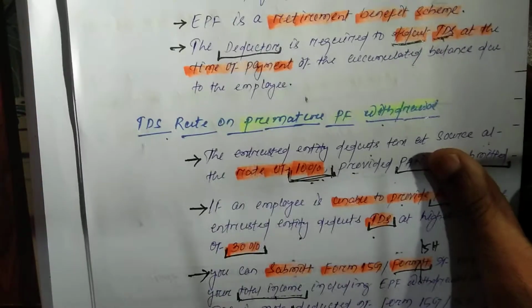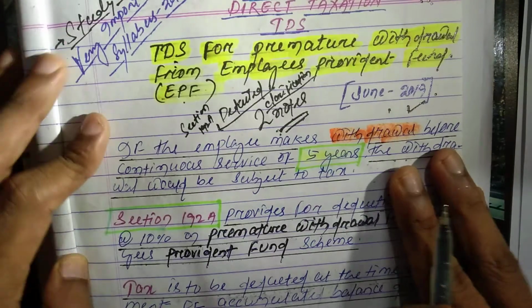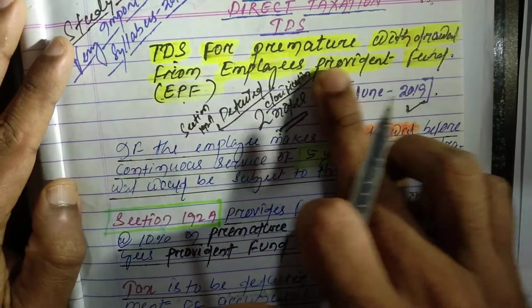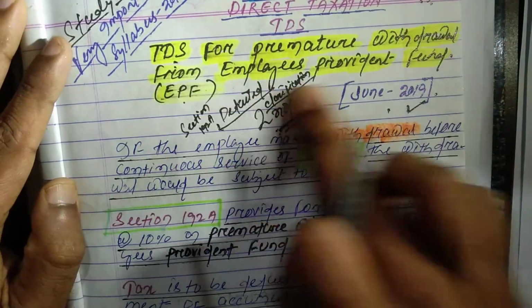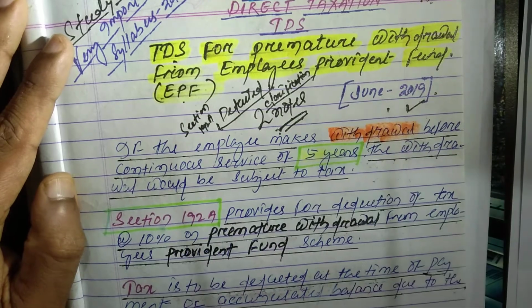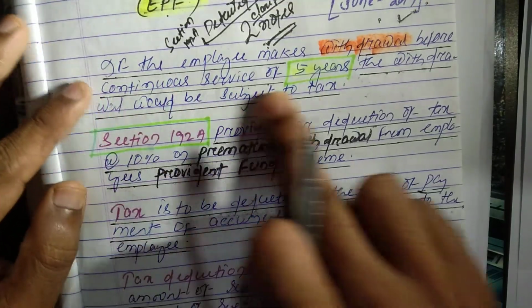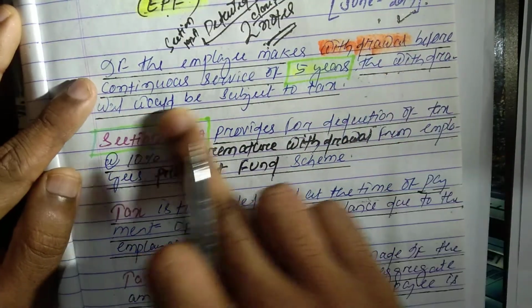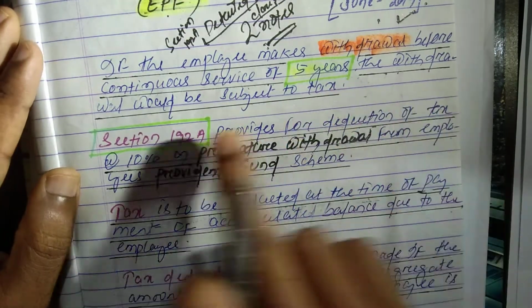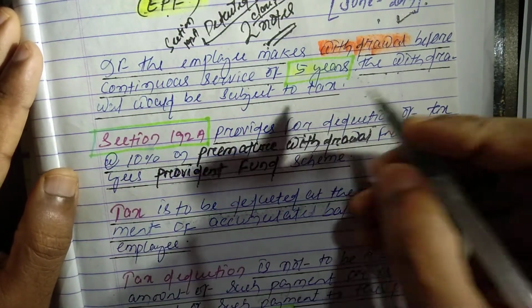So now we have to discuss the summary. So, summary of TDS for premature withdrawal from employees provident fund, that is EPF. Here, if the employee makes withdrawal before continuous service of 5 years, the withdrawal will be subject to tax.